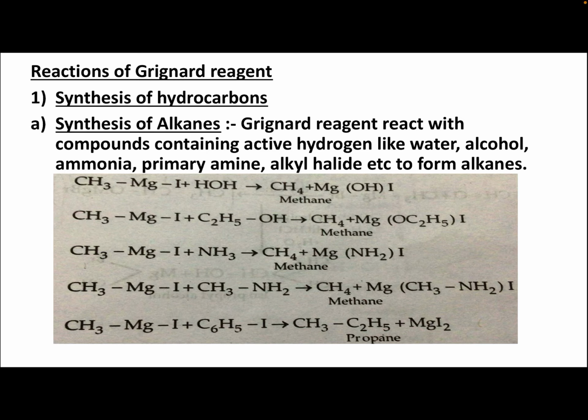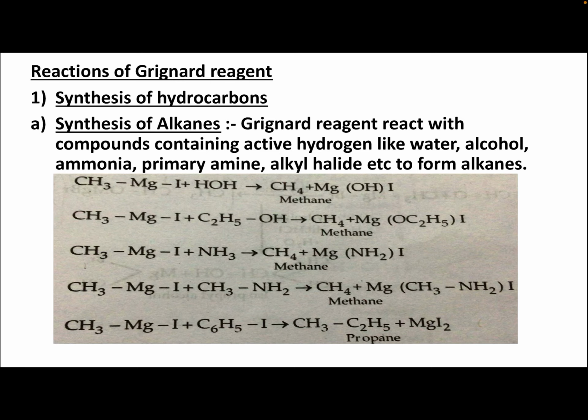Next, reactions of Grignard reagent. First reaction is synthesis of hydrocarbons. So, different hydrocarbons will be prepared from Grignard reagent. A. Synthesis of alkanes. Grignard reagent reacts with compounds containing active hydrogen like water, alcohol, ammonia, primary amine, alkyl halide, etc. to form alkanes. In the first reaction you are seeing CH3MgI plus HOH, water molecule, gives CH4 plus MgOHI. So, this is the example of Grignard reagent with water. You are getting methane.